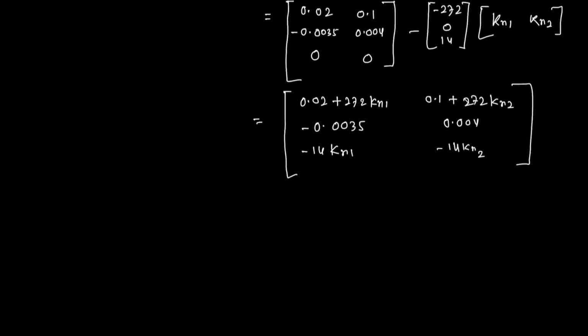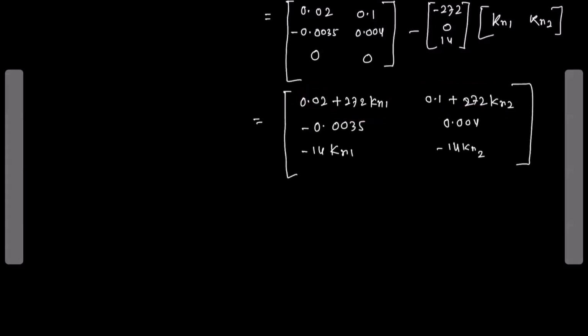Now we need to find Kn1 and Kn2. What we're going to do is make the largest parameters 0. If we use these two parameters, we can find Kn1 and Kn2.